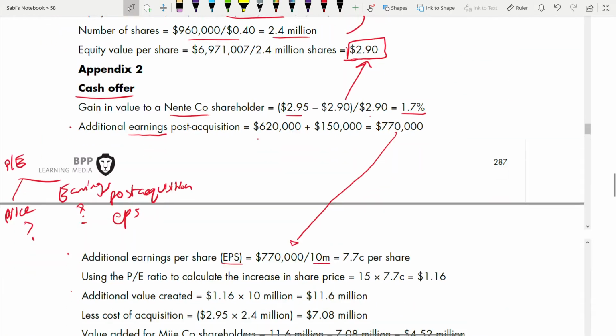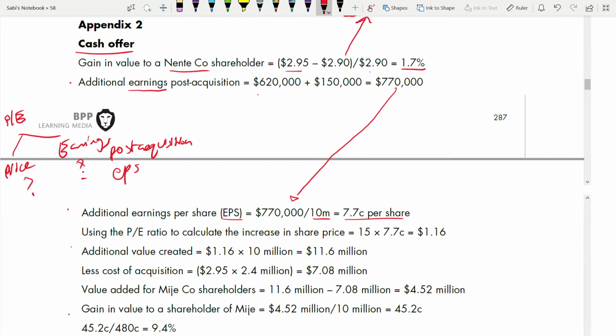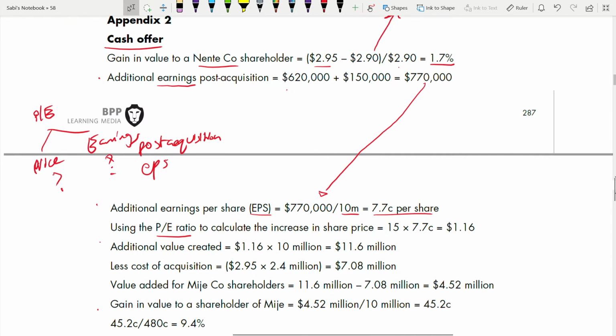Right, so divided by 10, this is your EPS. Once you get your EPS, can you find your PE ratio? Because you have to find the PE ratio of Nente to find their value. That's how you're finding the value, using a market-based method. Market-based means PE ratio. That's why we started with earnings, then EPS to get the PE ratio.